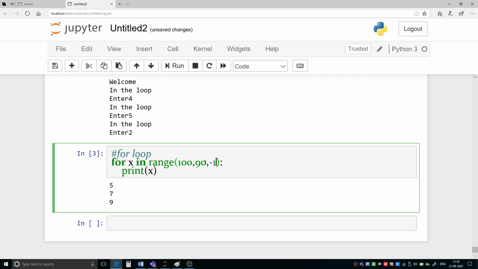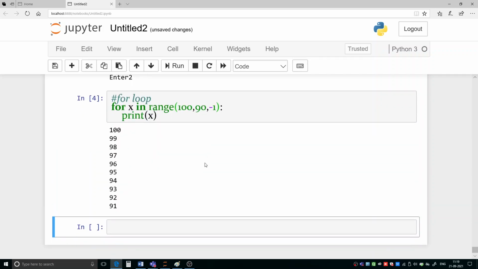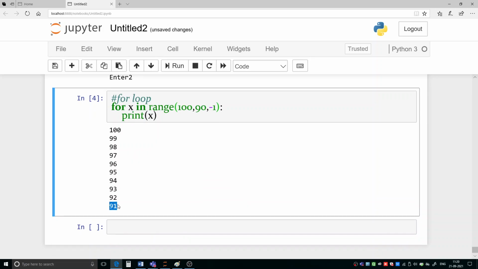Okay, so if you are running it, then you can see we have started from 100 and we are getting up to 91, because 90 is the finishing point, so 90 will not be part of your result. Okay, as soon as it reaches 90, it will terminate. Okay, so this is how we perform looping using range function.